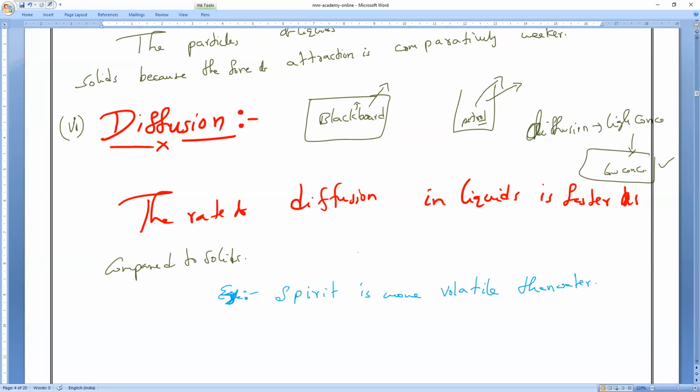The more volatile the liquid, the faster will be the rate of diffusion. Write it. More important point. The more volatile the liquid, faster will be the rate of diffusion. Is it okay, guys?